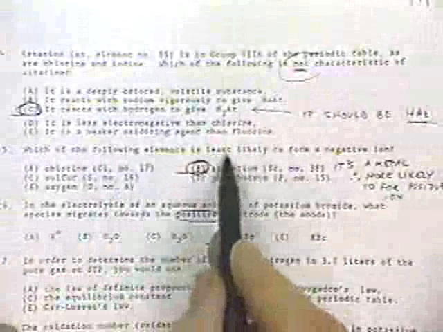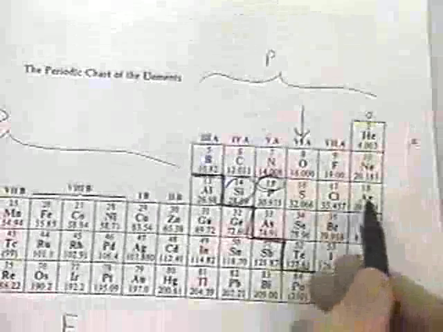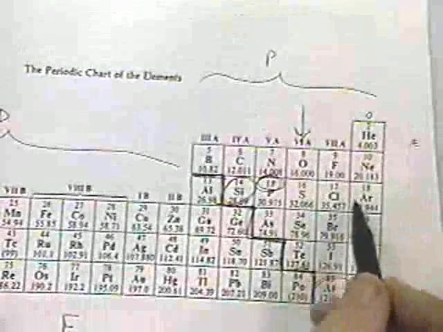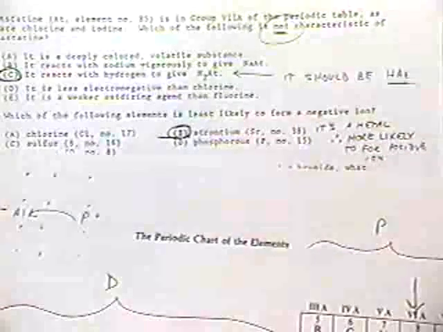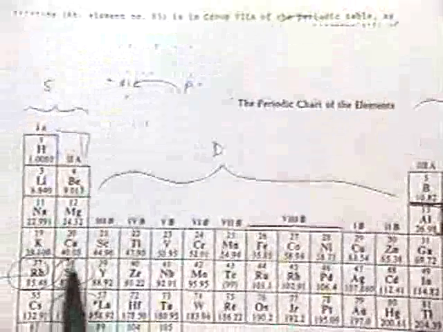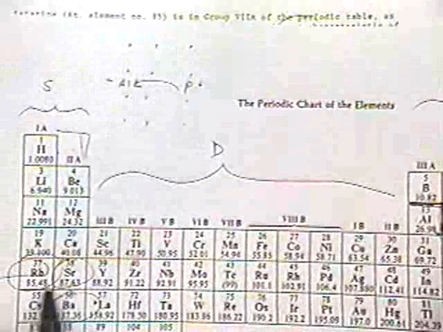Okay, which of the following elements is least likely to form a negative ion? Here we've got all these. Take a look at chlorine. It's right there. Picking up an extra electron will make it have 8 electrons. We've got sulfur. Picking up 2 will help it get the 8 it wants. Oxygen we want to pick up 2. But here we have strontium, which is way over here. Let's see where. Here it is. Strontium, number 38. It would rather shed its electrons. It would rather shed 2 electrons rather than pick up electrons.